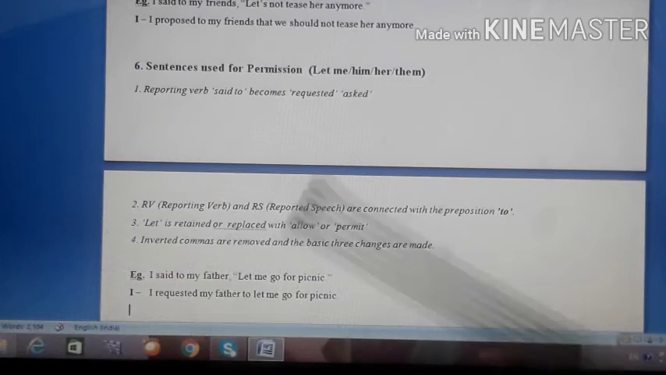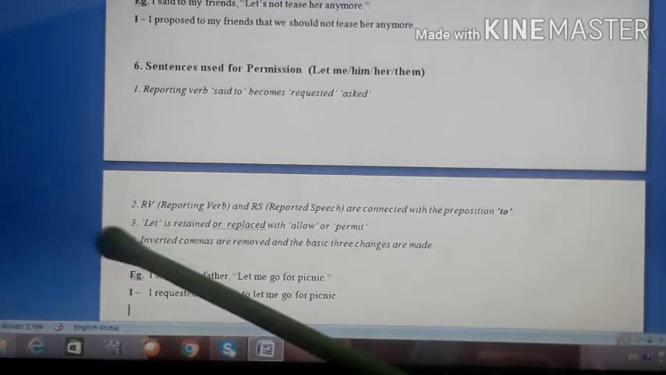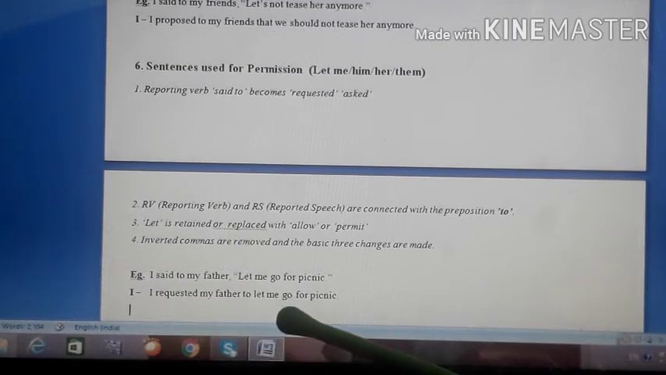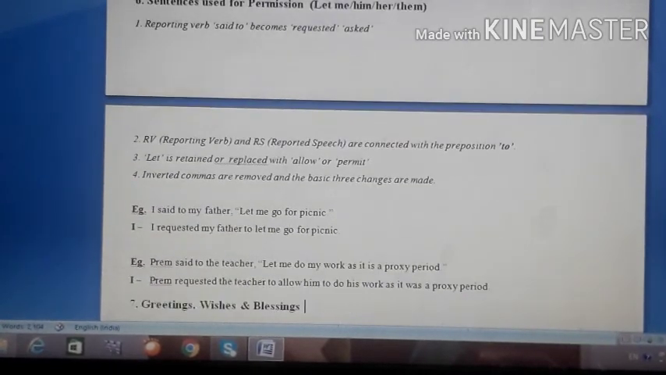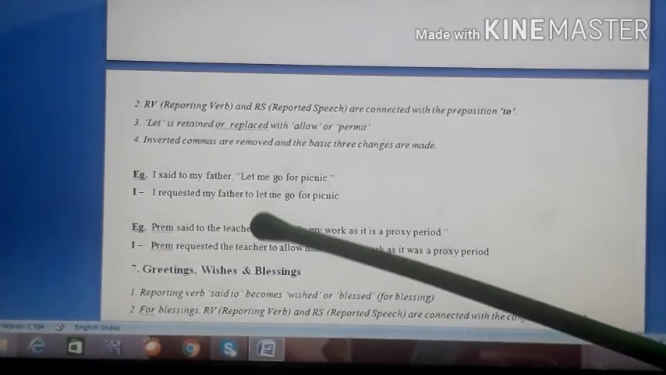So first sentence you see, I said to my father, let me go for a picnic. So here he is asking the permission from his father. So that's why I have written, I requested my father to let me go for picnic, because I only asked and I am only doing the indirect. So that's why you normally don't see any changes over there, and both the parts, reporting verb and reported speech, are connected with the preposition to.